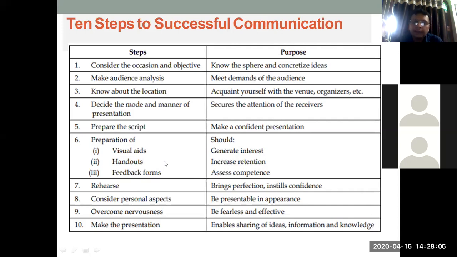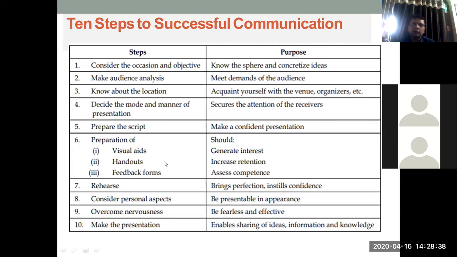Feedback forms, at the end of the presentation, let you assess your own competence, whether the topic was good or not, whether my presentation was good or not, or whether people are looking for further information. Rehearsing is also important. Bring perfection and instill confidence. When you are in the initial phase of your career, you may have some stage fear, some stammering problem, right? For that, rehearsal is always good.